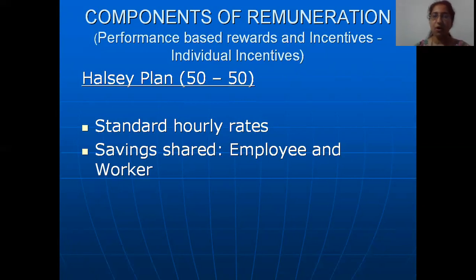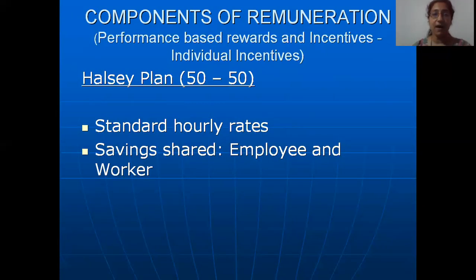So let us say for producing one piece of cloth, it takes about 4 hours. For each hour, the rate that the company establishes is, let us say, 100 rupees. So what is the rate that is paid for producing that cloth? Considering 4 hours, it is going to be 4 into 100, 400.